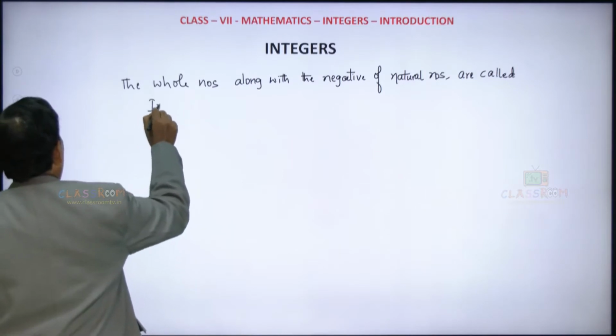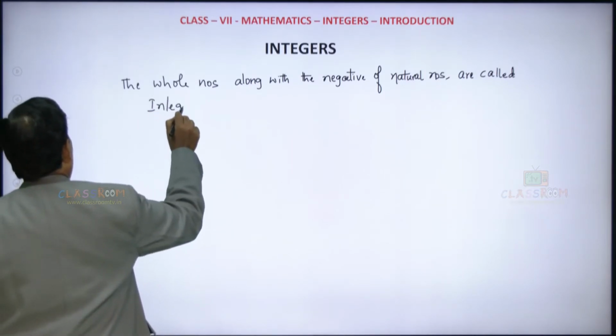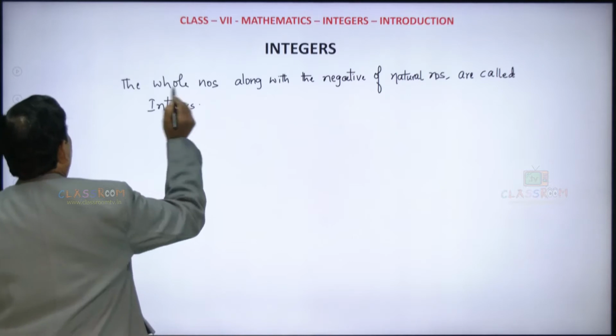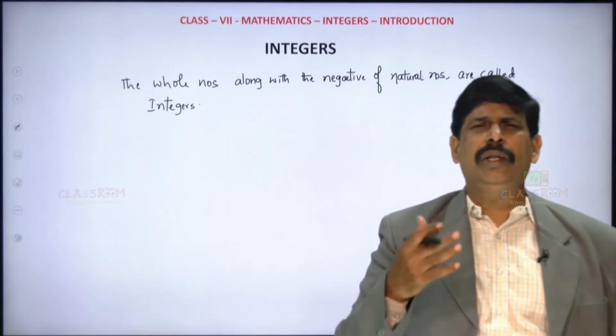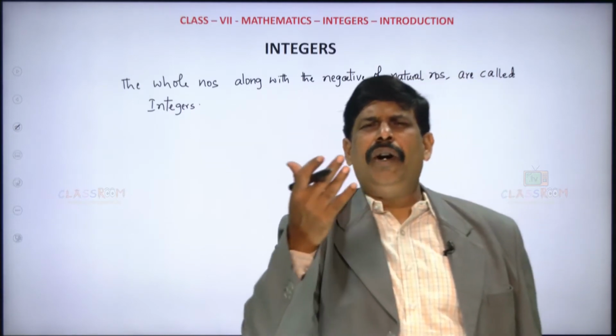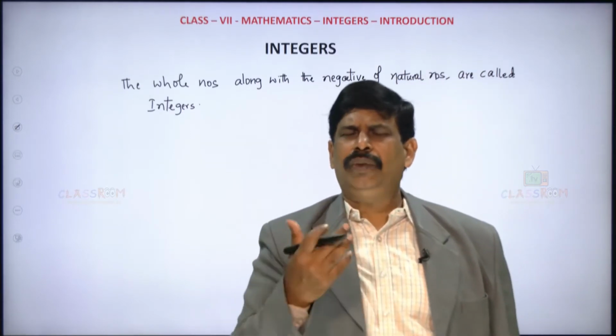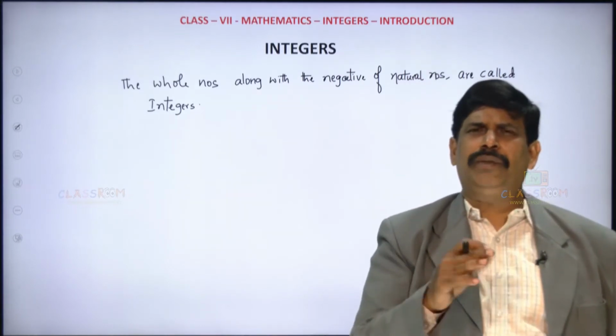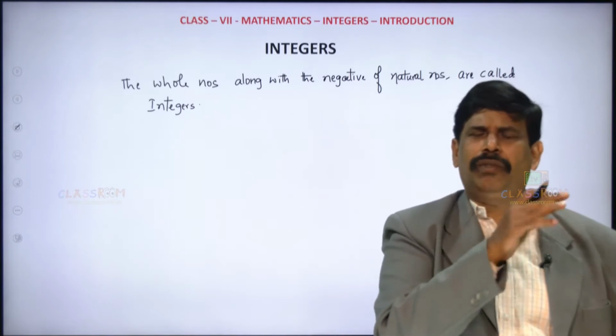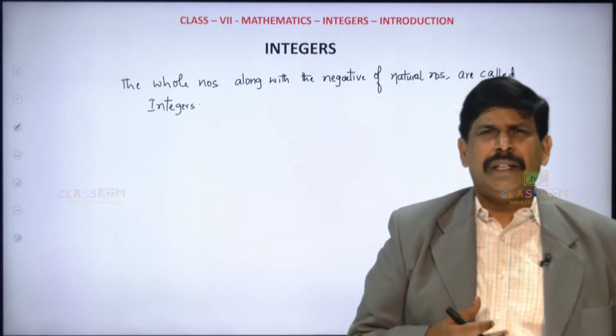What are they called? Integers. That's clear. So what are integers? Whole numbers, and they also have the negatives of natural numbers. You know the natural numbers 1, 2, 3, and so on. So what are the negatives of natural numbers? -1, -2, -3, -4. These are all the negatives of natural numbers.